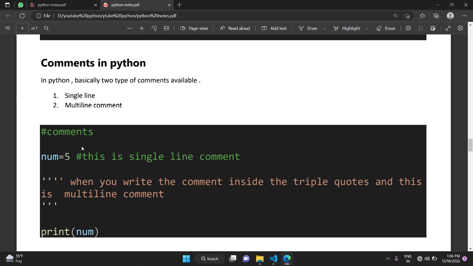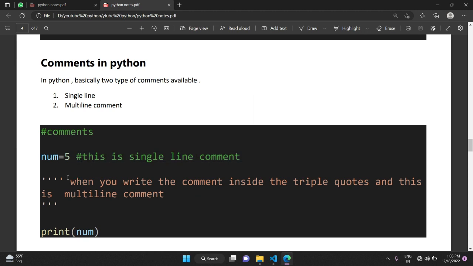Okay, suppose when you want to use a single-line comment, then you use the hash, and after that you can write anything, and it doesn't show up in your program or on your screen. Okay, and here this is also a single-line comment.